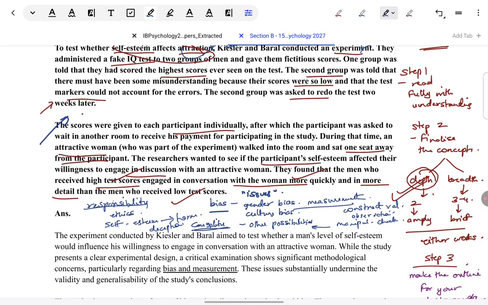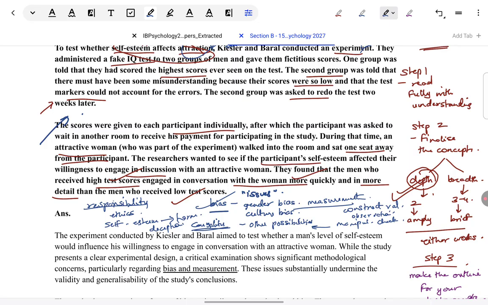So in my opinion, I would like to take bias for this one because I feel there's a lot to discuss in terms of gender and culture bias. How am I deciding this? Not only broadly, oh, I've identified gender and culture bias, that's why I'm taking it, because I know I'm naming it relevantly. I'm not just taking it because I can identify or name. It's a full discuss question.